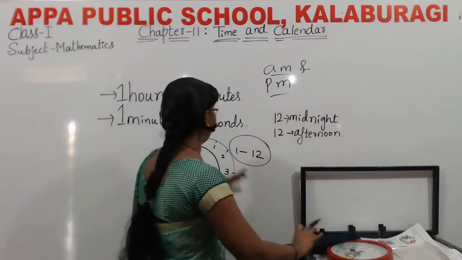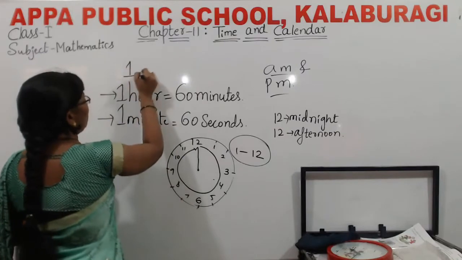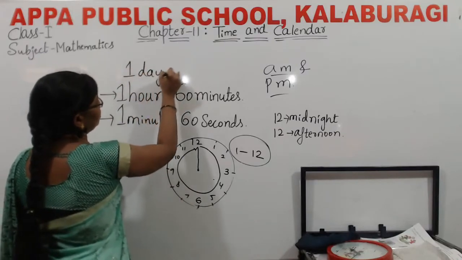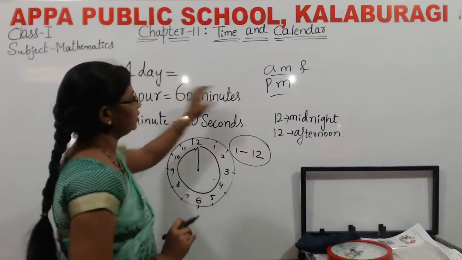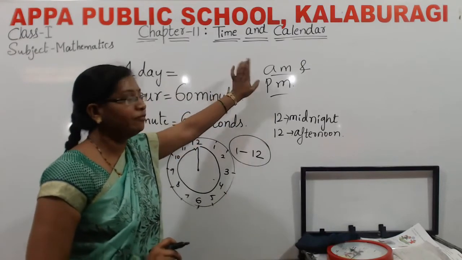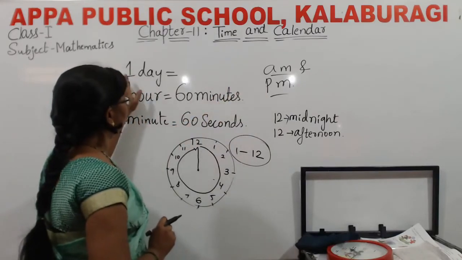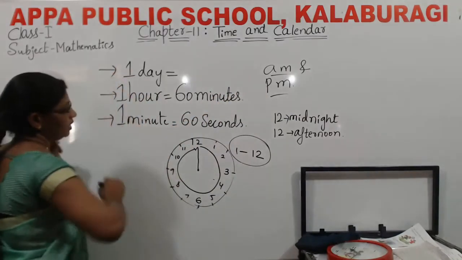I will explain. Before that, I told 1 day is equal to how many hours? I will explain that first. After that, we will move to AM and PM.